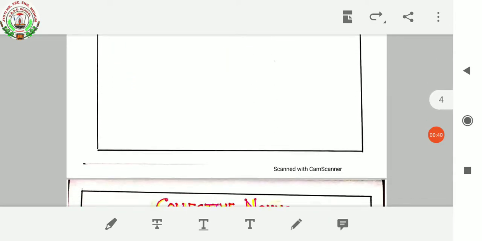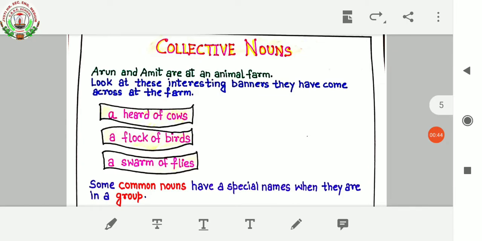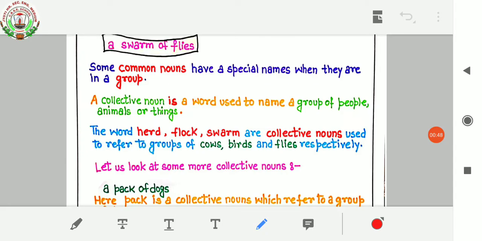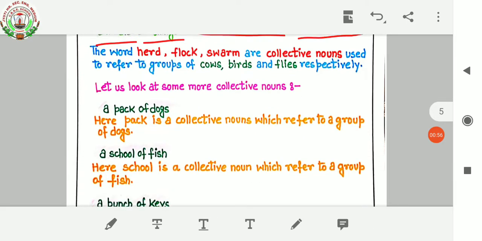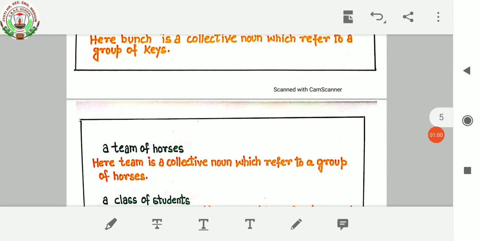After that, we have learnt about collective nouns. We came to know that a collective noun is a word used to name a group of people, animals, or things. After that, we have seen some of the examples of collective nouns.